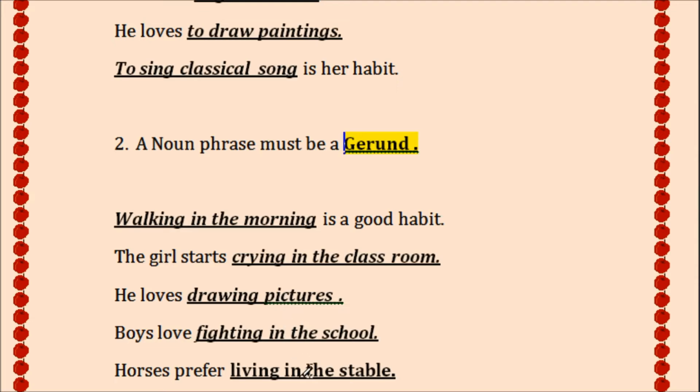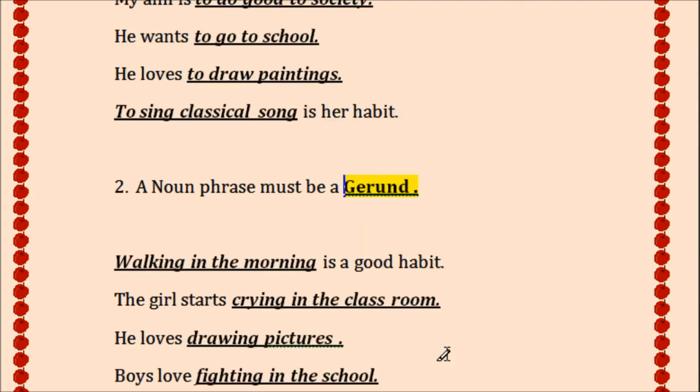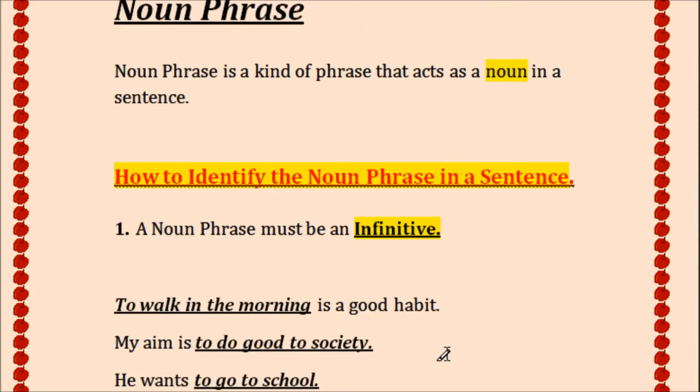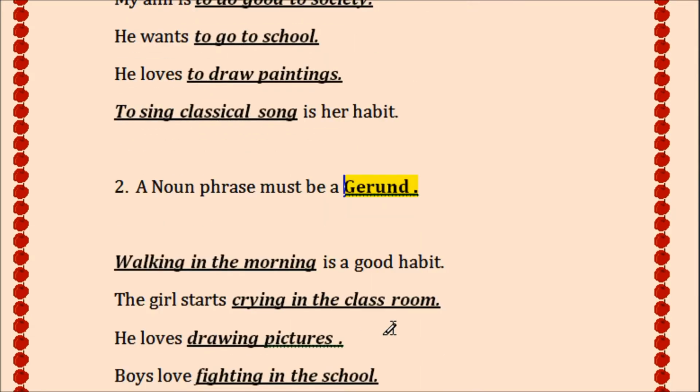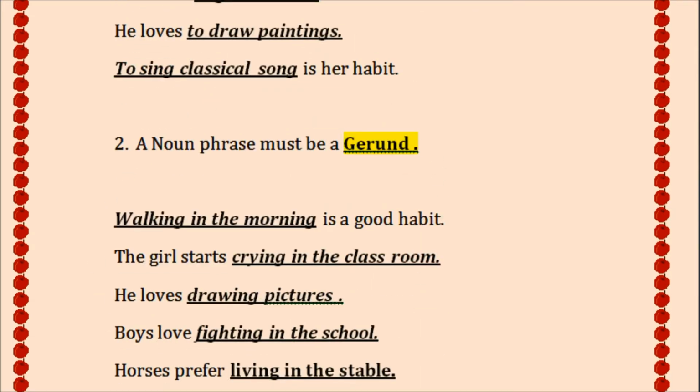In the fourth, fifth, and last sentences, the gerundial phrases are used as objects. So these are the uses of noun phrases. So a noun phrase acts as a noun, and always remember, a noun phrase must be an infinitive and also a gerund. In the infinitive, it can be used like this, and in the second section, in the gerund, it can be used like this. So it is very simple for us.